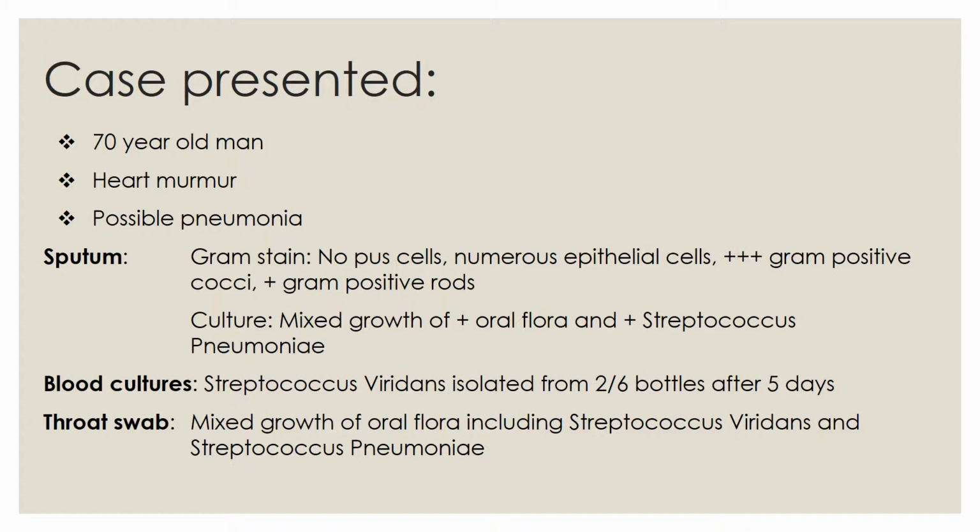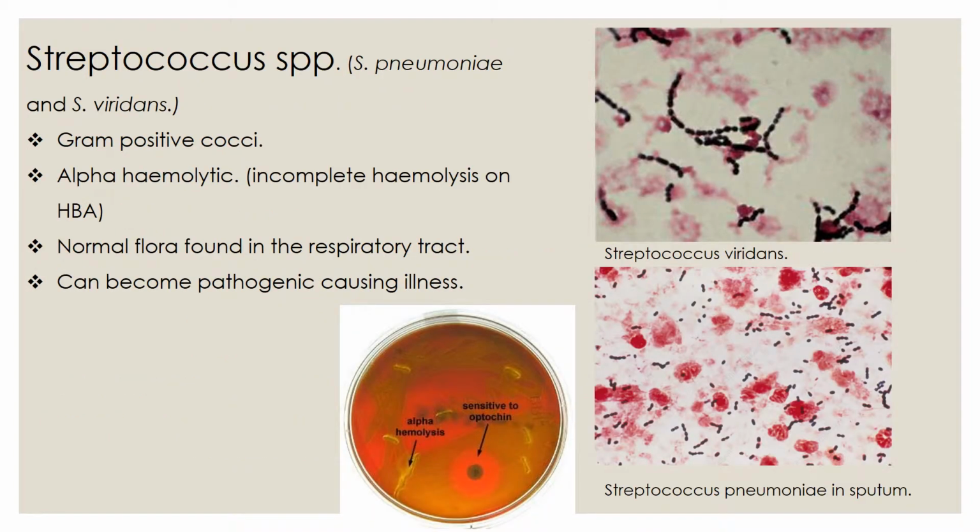A blood culture was taken, and the throat swab was taken, which showed mixed growth of oral flora, including Streptococcus viridans and Streptococcus pneumoniae. Streptococcus species are gram-positive cocci facultative aerobic organisms. Both viridans and pneumoniae species are alpha hemolytic, which can be identified by the green zone surrounding the organism on the agar plate. This is also known as incomplete hemolysis.